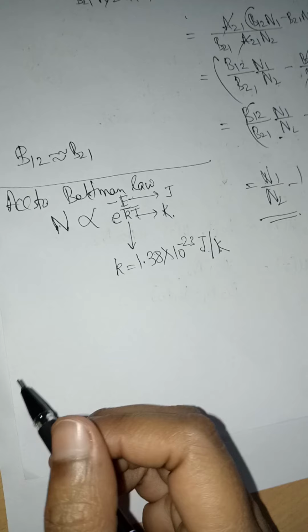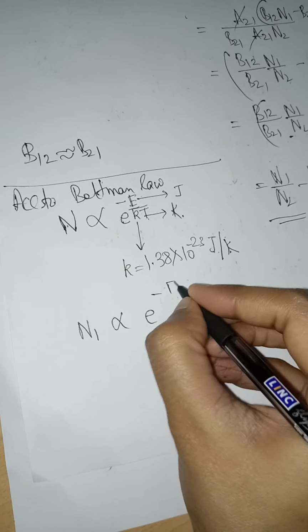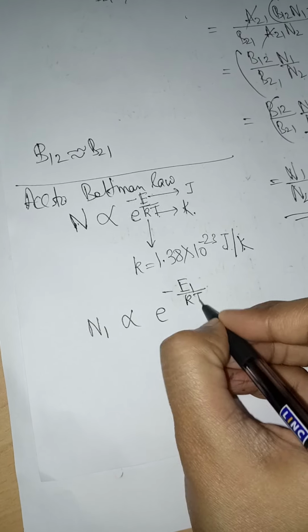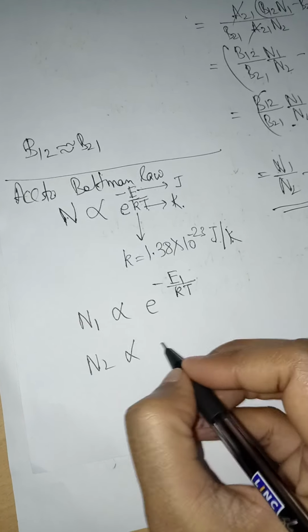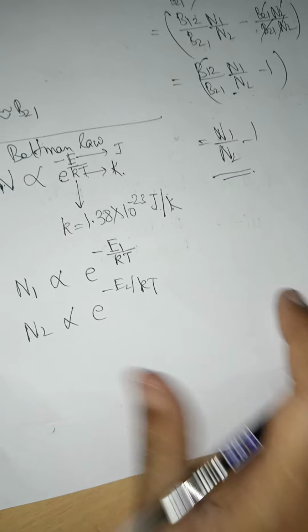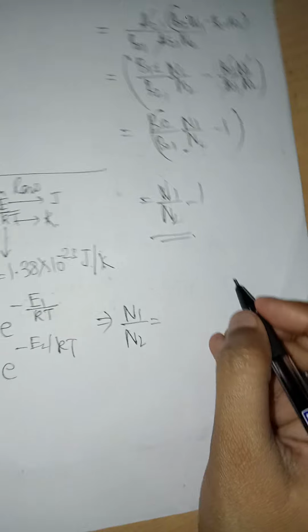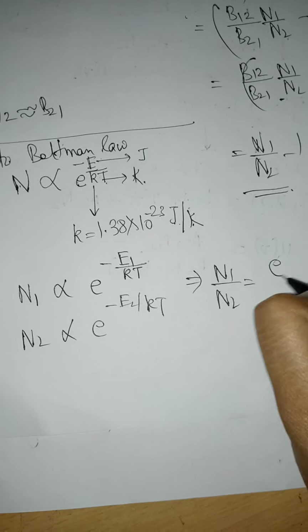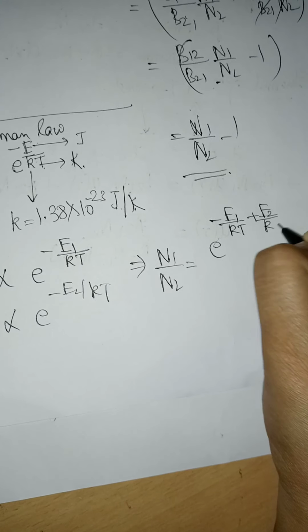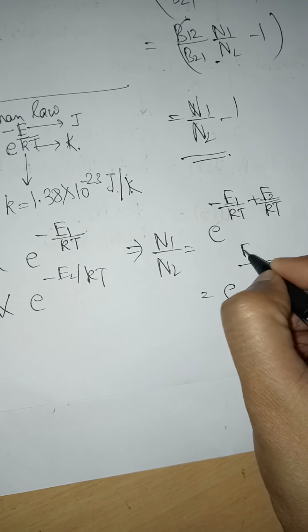Now writing this equation for the N1 level, in place of energy, E1 will come, and in the equation of N2, E2 will come. So this means N1 by N2 is equal to exponential of minus E1 by kT plus E2 by kT. Taking kT common, exponential of E2 minus E1.